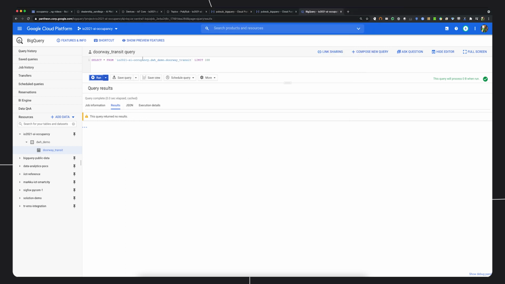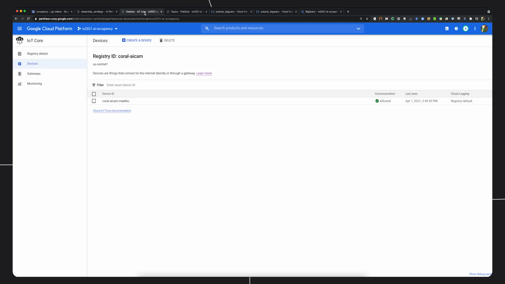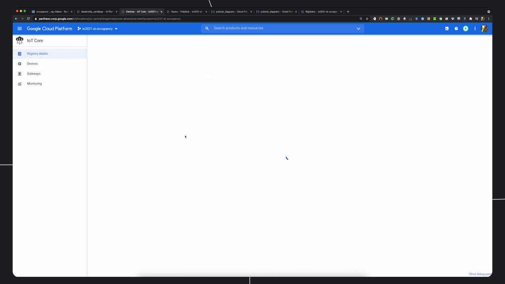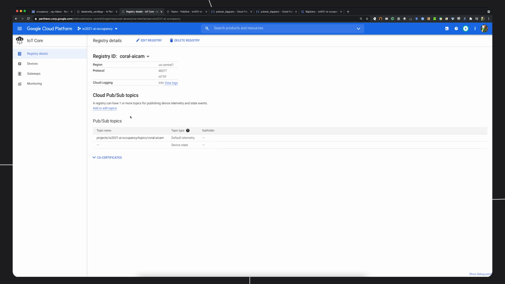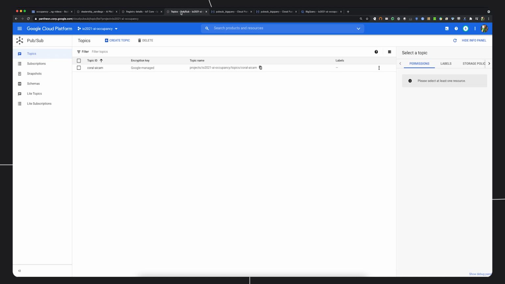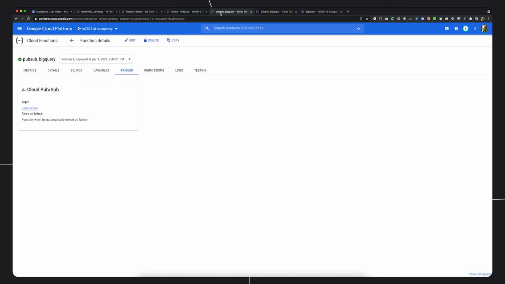So where did those data go? Well, first they were received by Cloud IoT Core. Here we have the device, Coral AI Cam, and it's part of the registry, which has a PubSub topic. So when the devices transmit data, IoT Core will receive them and drop them in this PubSub topic, which is here. And then we have a simple cloud function that is triggered by that same PubSub topic.